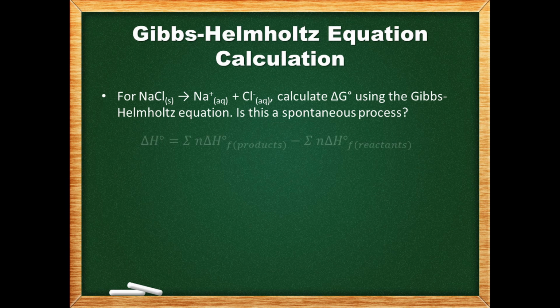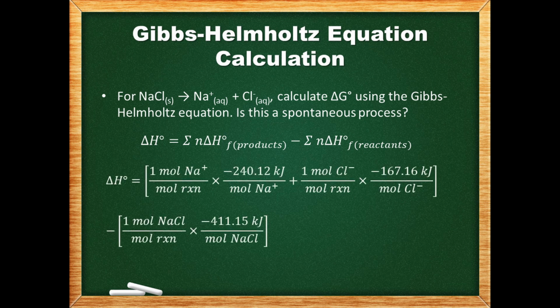To get the change in enthalpy, we subtract the enthalpies of formation of the reactants from the products. We multiply them by the moles of the species in the chemical equation. This gives us a value of positive 3.87 kilojoules per mole of reaction.